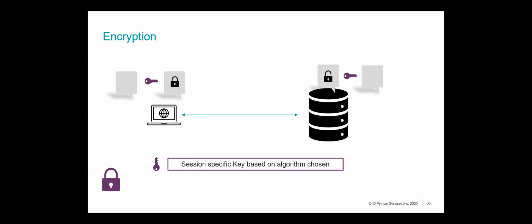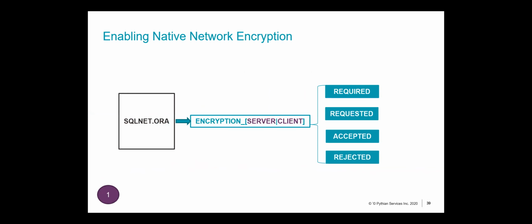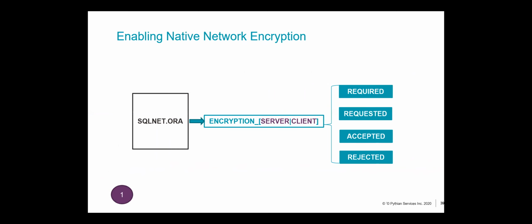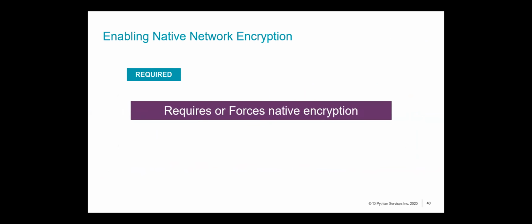So how do we determine whether the communication should be encrypted or not? It's based on this parameter: ENCRYPTION_SERVER. Again, based on your implementation, it could be ENCRYPTION_SERVER, and if it's client side, it could be ENCRYPTION_CLIENT. This is configured in your sqlnet.ora, and this parameter has four values. Let's take a quick look at these values. The first is REQUIRED.